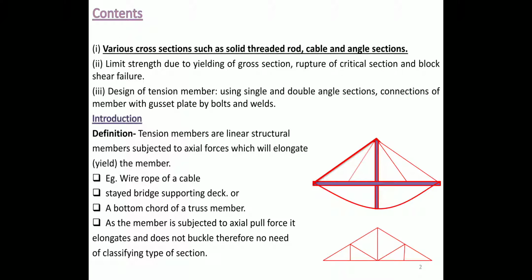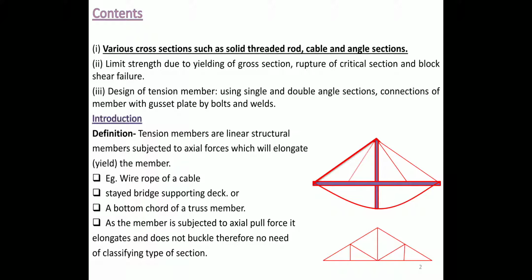Under the heading of tension member, we have to learn the various cross sections such as solid, threaded rods, cable and angle sections. The second part deals with limit state due to yielding of cross section, rupture of critical section and block shear failure. The third part is design of tension member using single and double angle sections, and connections of the member with gusset plate by either bolted or welded connections. So first, let us try to understand what a tension member is.